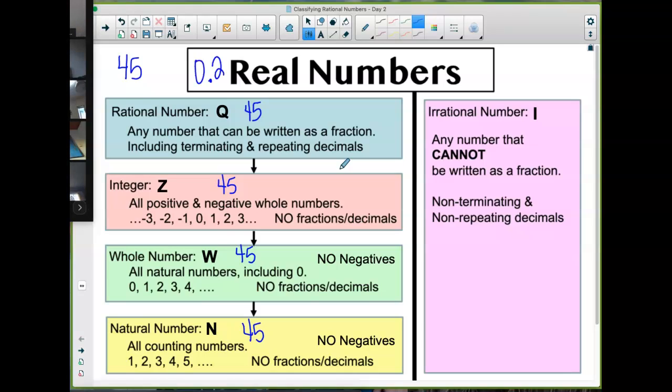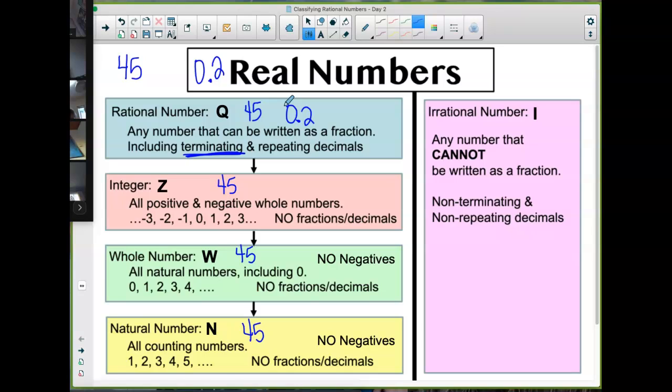Okay? How about 0.2? Where would you put that? Where does 0.2 go? Where would I add that number? Go ahead, Ethan. Just an irrational number column. Absolutely. That is only a rational number because it's a terminating decimal. Terminating means it stops. So that goes there.